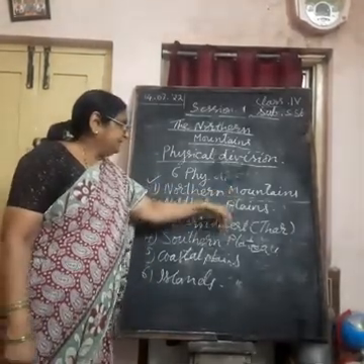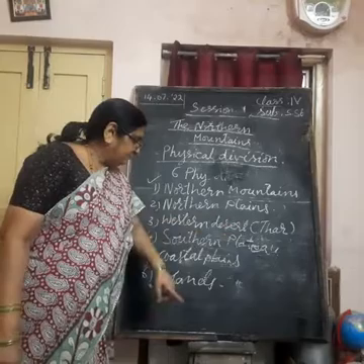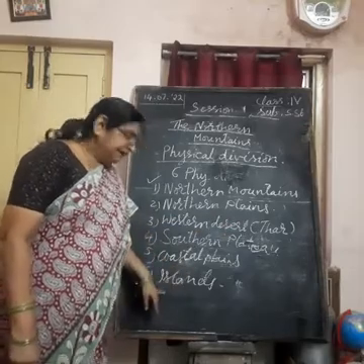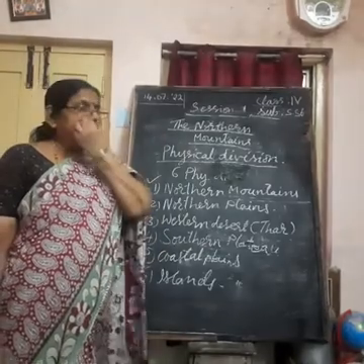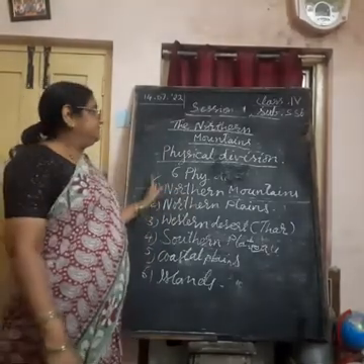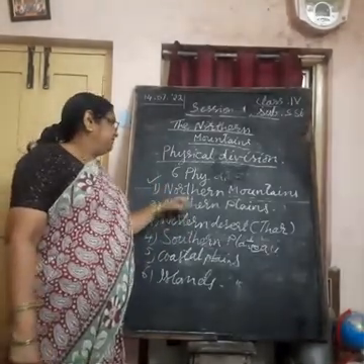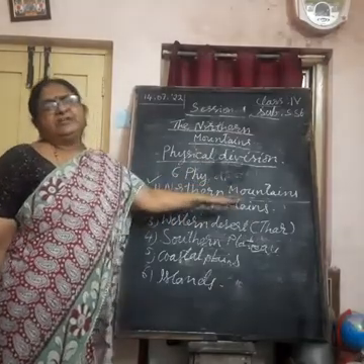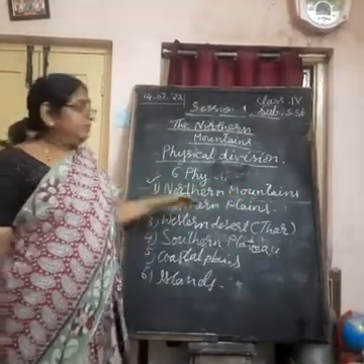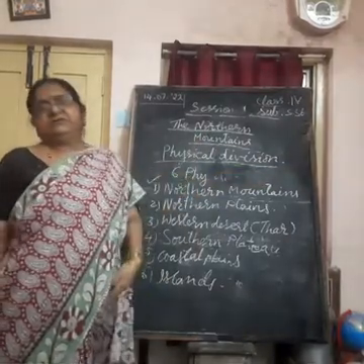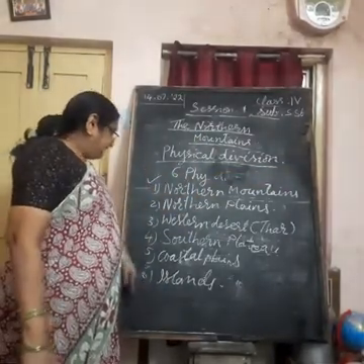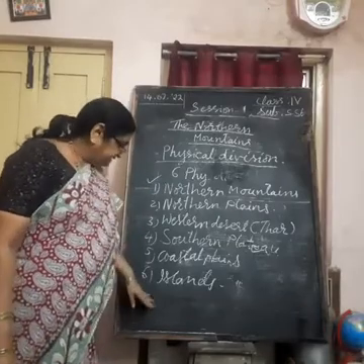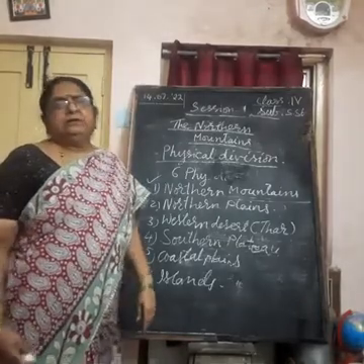We find mountains, plains, deserts, plateau, coastal plain, islands. Even the rivers are also there in our country. Whenever we study a different physical feature, at that time we will study the rivers which flow in that particular physical division. Okay. In this way we can learn about these 6 physical divisions of our country.